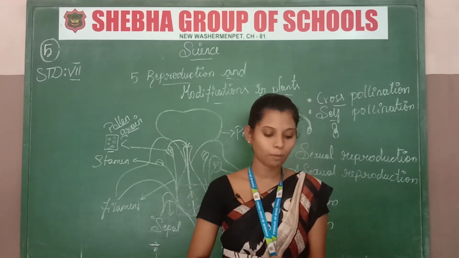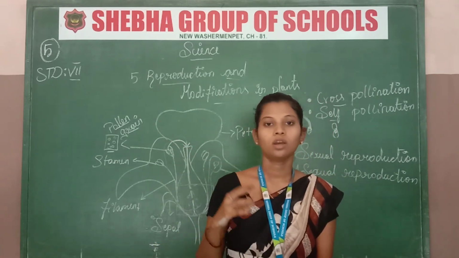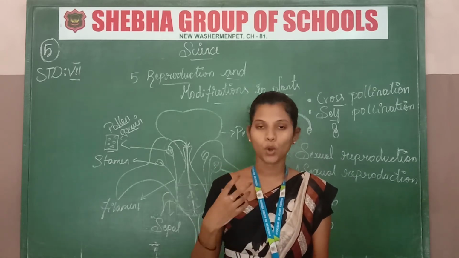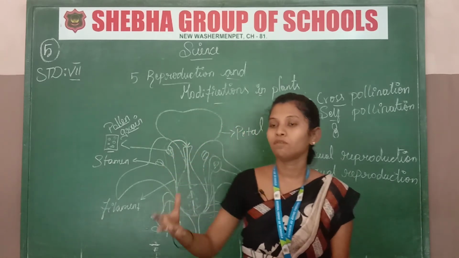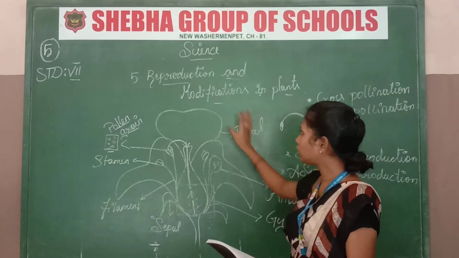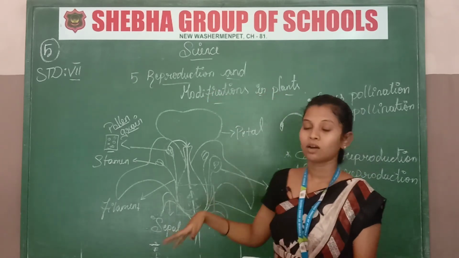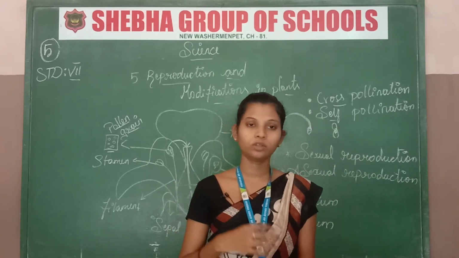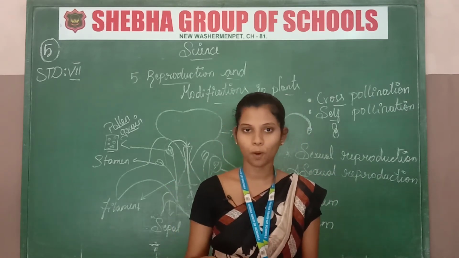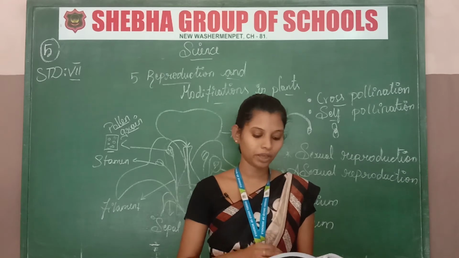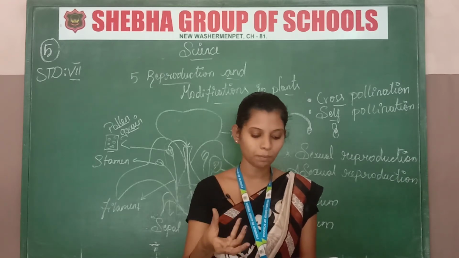Now just see about vegetative propagation. Vegetative propagation means we are going to study about the plant. I explained about reproduction and modification in plants, pollination, and what the types are. Now I am going to talk about vegetative propagation. Vegetative propagation means just take some potatoes.